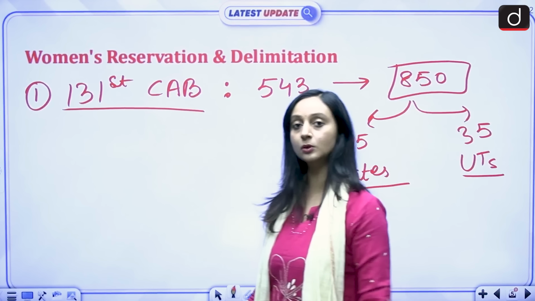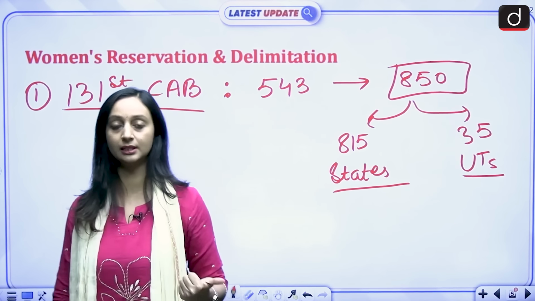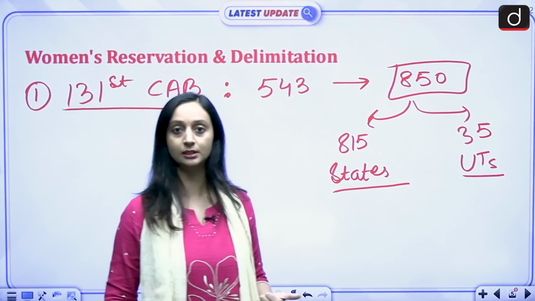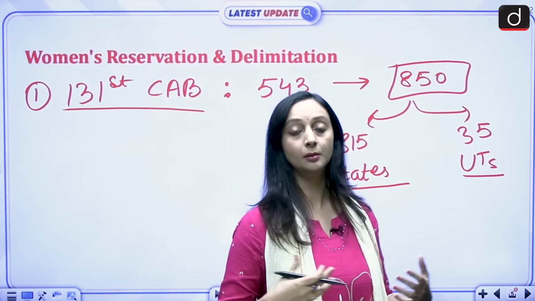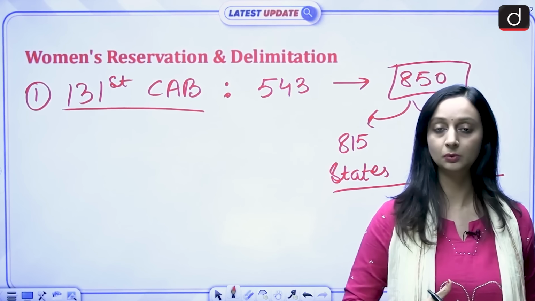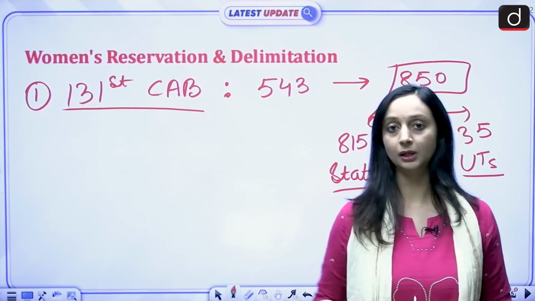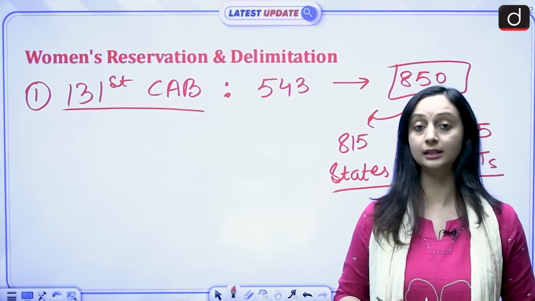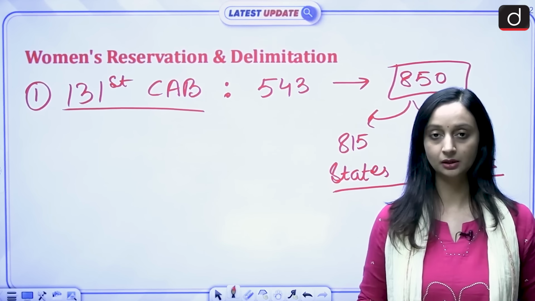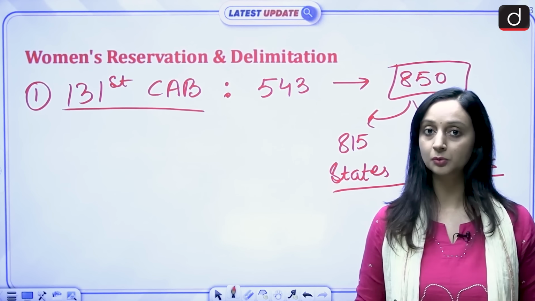Right? So in Lok Sabha, we have MPs. MPs basically represent the population of that constituency. So we are planning on increasing the number of MPs in Lok Sabha. 815 will be coming from states and 35 will be coming from UTs. So we are planning on increasing the representation in Lok Sabha, right? So this is the first key proposal.